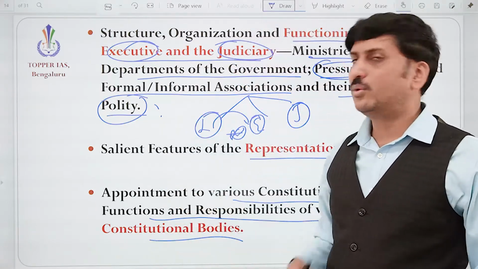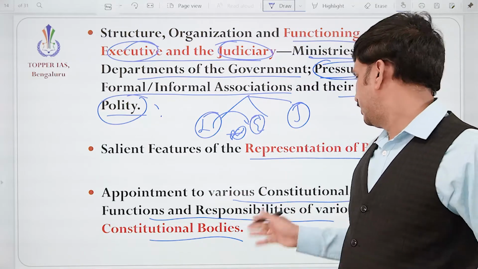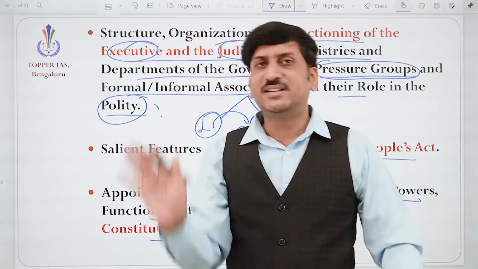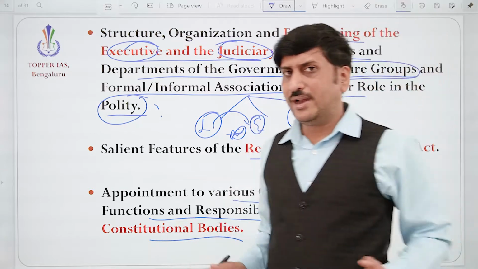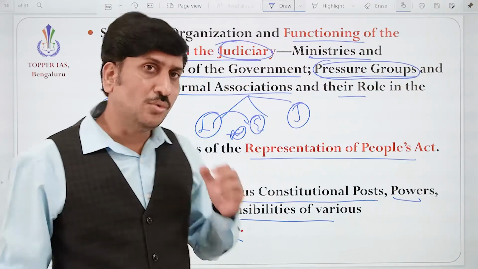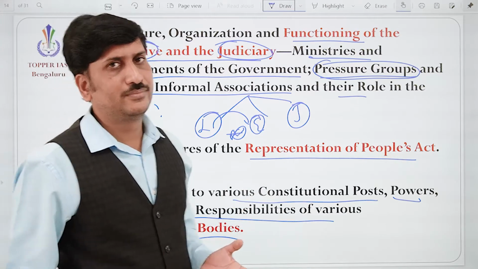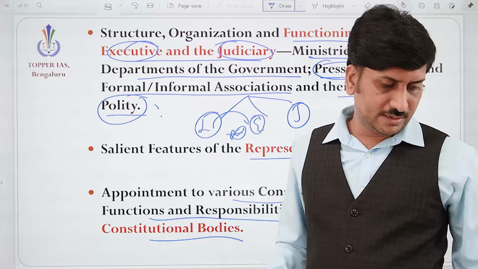So we need to understand what is the appointment procedure, what is the problem associated with it, and the powers and functions of those bodies, to what extent they are independent, how UPSC is independent, how Election Commission is independent, how Finance Commission is independent, what is the role they are playing, what is the suggestion they are giving. Correct? So all those things are very important. We need to understand that.